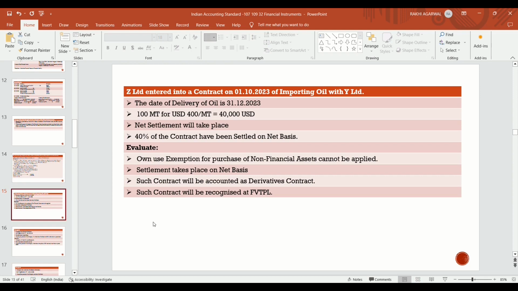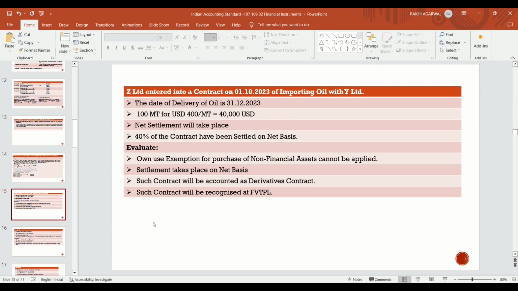Example: Z Limited entered into a contract on 1st October 2023 for importing oil with Y Limited. The date of delivery of oil is 31st December 2023. 100 metric tons is contracted.